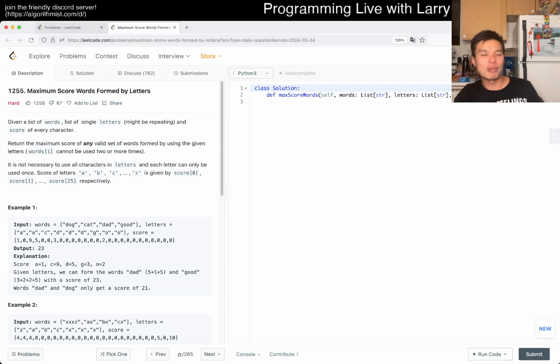Anyway, let's take a look at today's problem. 1255. Maximum Score Words Formed by Letters. Given a list of words, a list of single letters that might be repeating, and the score of every character, return the maximum score of any valid set of words formed by using the given letters. Words cannot be used two or more times, so each can only be used once. It is not necessary to use all the letters, and each letter can only be used once. The score of letters a, b, c through z is given by score[0] to score[25] respectively.